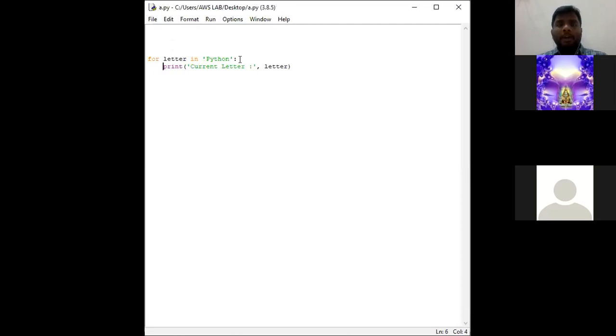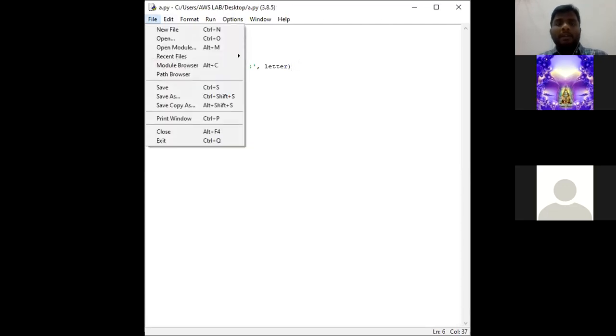So save the program. For is a keyword, letter is a variable, in is an operator, Python is nothing but a sequence. This is the body of the for loop. How many times will this particular statement be executed? 6 times. Why? Because there are 6 values in the sequence. Now let us check. Save your file.